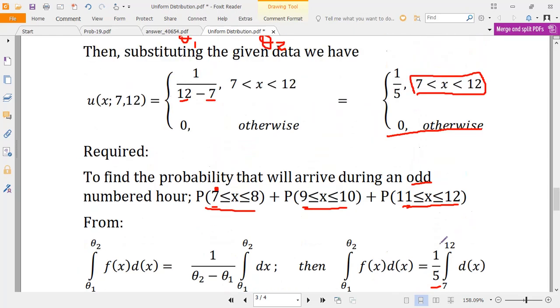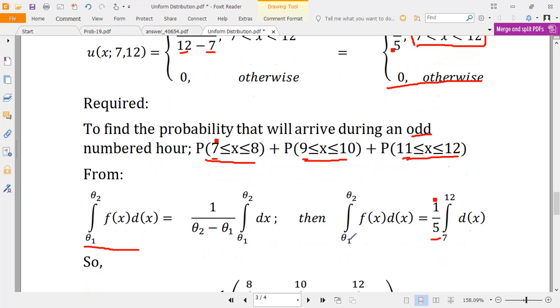This 1 over 5 is the same as this one. Theta 1 equals 7, theta 2 equals 12. This is the general equation. Mind you, this 12 and 7 may change depending on what kind of probability we are trying to find.